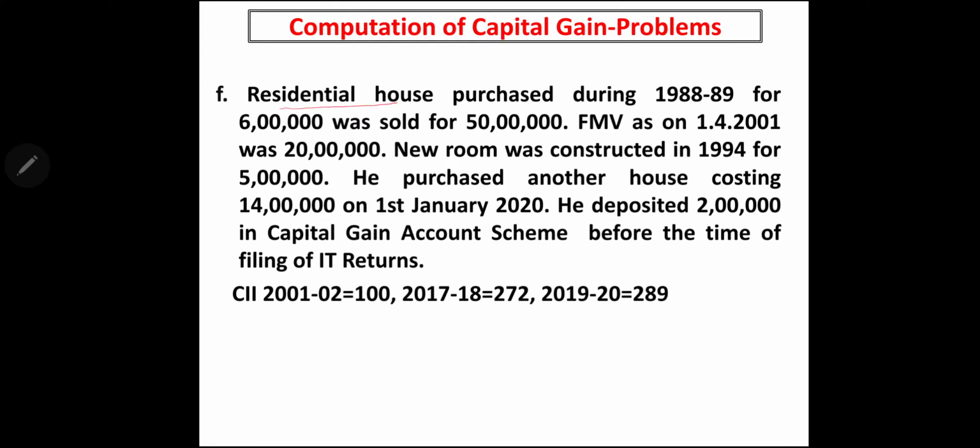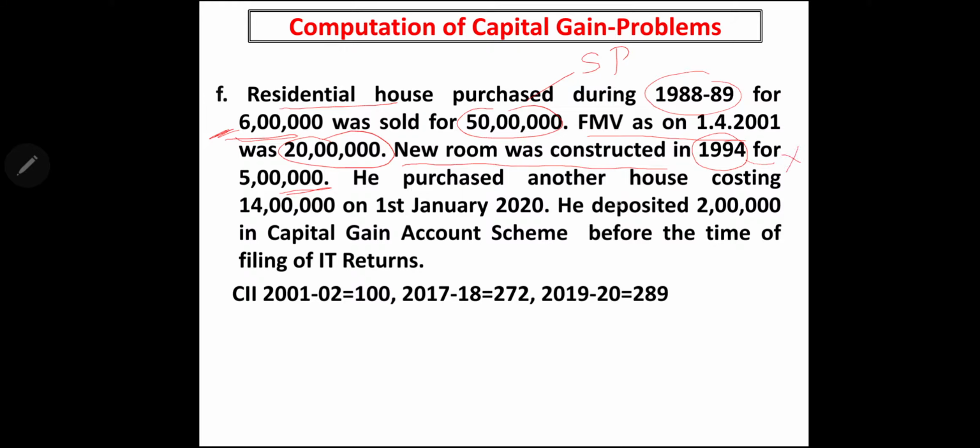Next, a residential house purchased during 1988-89 for 6 lakh. This is purchase price. Sold for 50 lakh. Selling price. Fair market value on 1/4/2001 is given as 20 lakh. So we have to take purchase price 6 lakh or 20 lakh, whichever is higher. A new room was constructed in 1994 for 5 lakh. We shouldn't take this. Why? Because any cost of improvement before 1/4/2001 should not be computed.